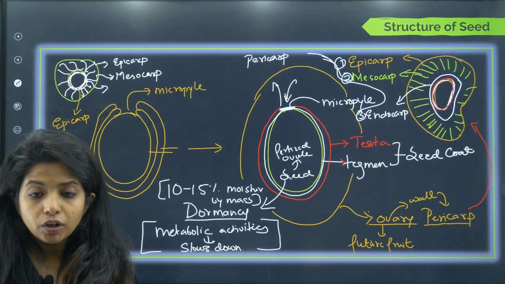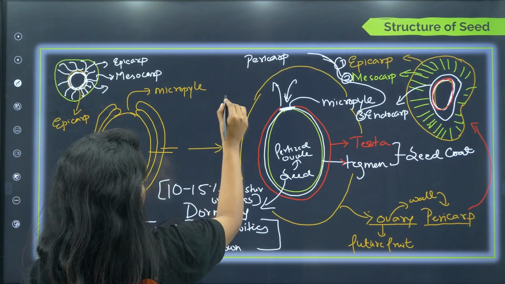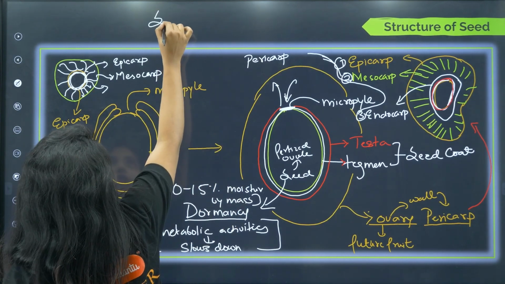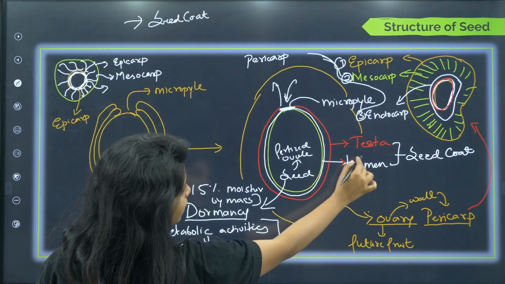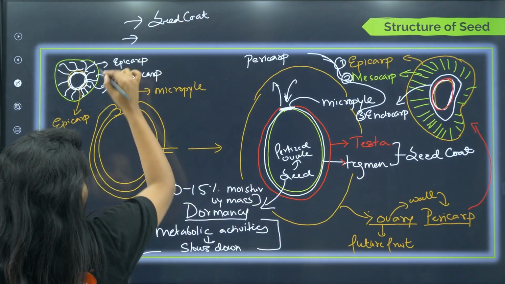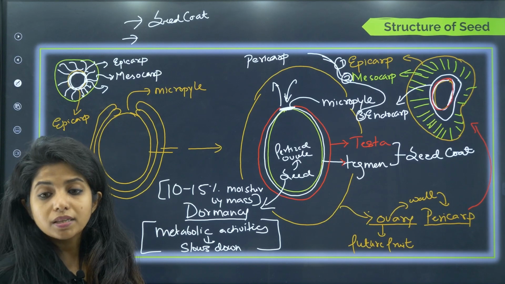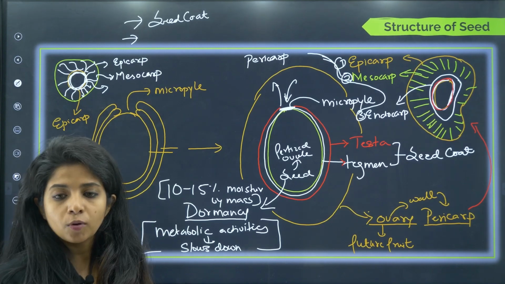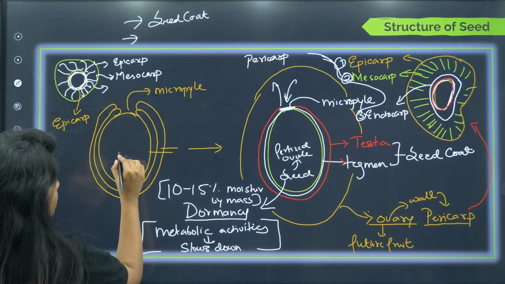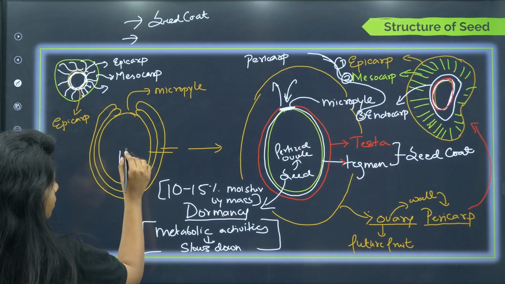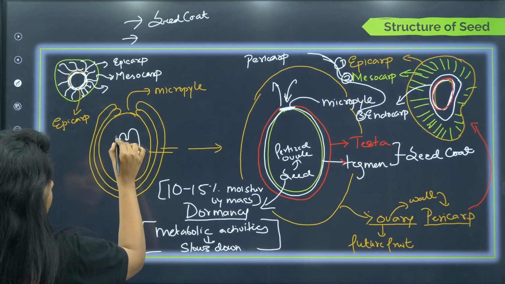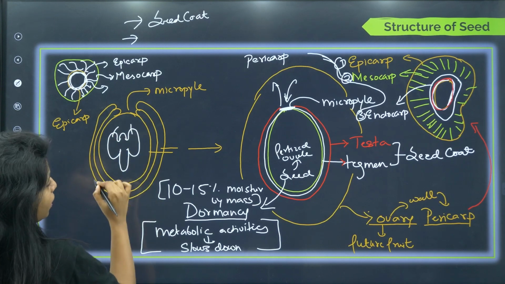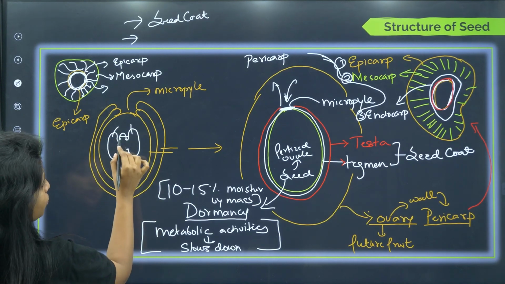Now, when you talk about seed, as I said, the seed will be containing the seed coat, that is this layer that you see over here, the testa and the tegmen. Then, as I said, it might contain the cotyledons and the embryonal axis. Yesterday also I taught you. So there is the embryonal axis. I'm going to show you over here only. I'm making a dicot seed. So it has the 2 cotyledons, and this is the embryonal axis that you see over here.